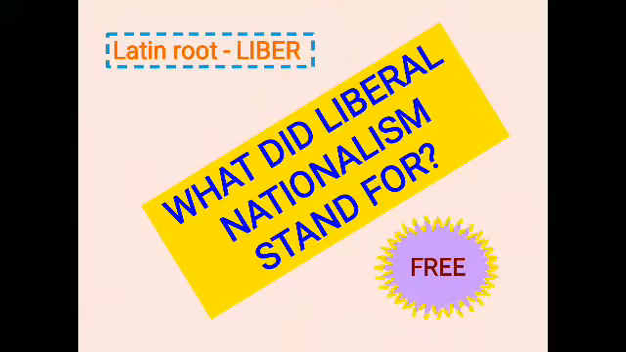The next concept is: what did liberal nationalism stand for? So when we speak about liberalism, the term liberalism derives from the Latin root liber, meaning free. The idea of liberalism stands for freedom of the individual and equality of all before law. Politically, it refers to representative government.